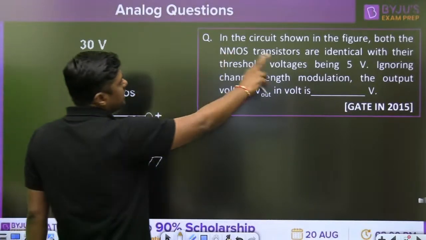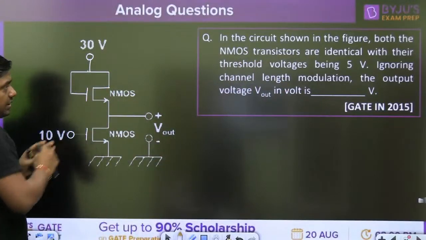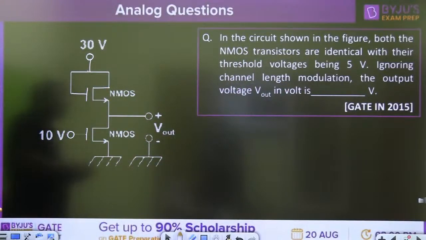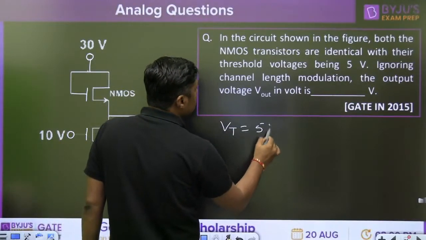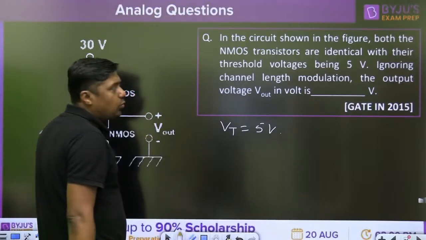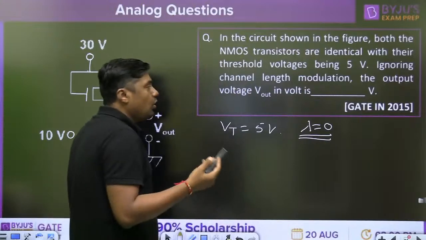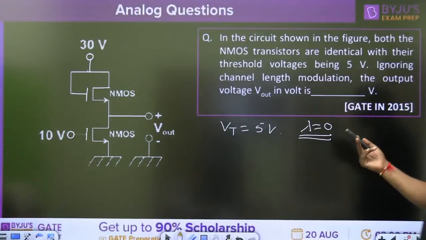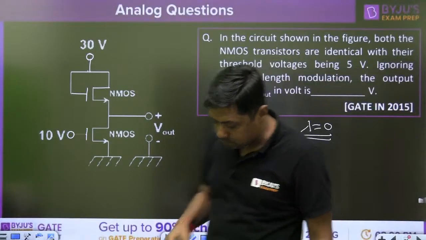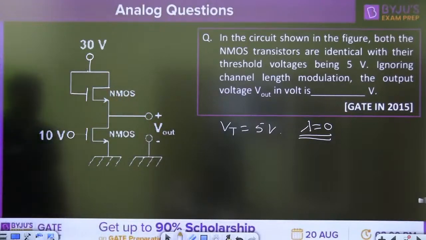In the circuit shown in the figure, both NMOS transistors are identical, means all the characteristics are same, with their threshold voltage being 5 volt. VT is given as 5 volt. Ignoring the channel length modulation means lambda is equal to 0. The output voltage V out in volt is, what will be the output voltage? What is the answer? Give me the answer. What is the answer for this question?